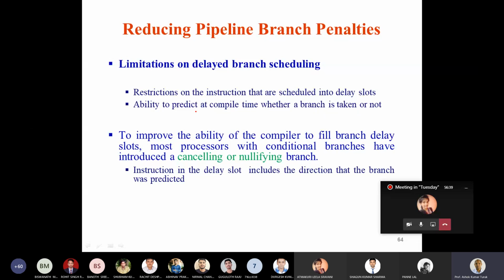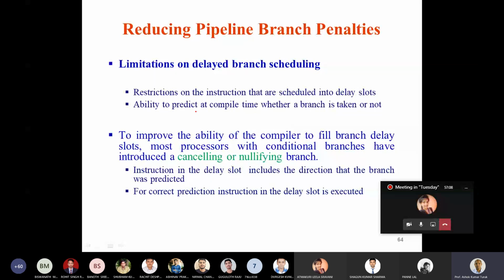But here you are predicting it, and you do not know the outcome of the prediction. You are predicting that the branch is not going to take place, but the branch may take place. You are predicting that the branch is going to take place, but the branch may not take place. The prediction can go wrong. So whenever the prediction goes wrong, there must be a mechanism to handle the wrong prediction. So the delay slot includes the direction that the branch was predicted.